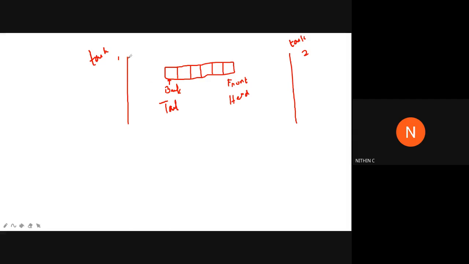Suppose, while executing, the task is similar to a process. That is the code segment which is under execution right now.